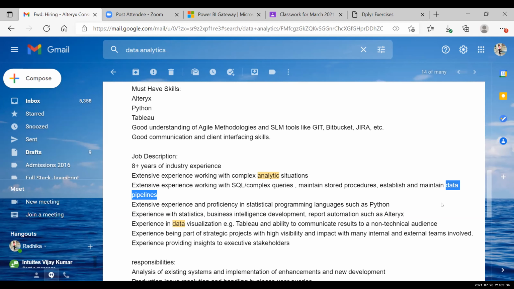So a data pipeline is basically, suppose you have some data in Excel, some data in PDF, some data in a CSV file, okay? And you have to put all this data into a database. Now every day these Excel, PDF, and CSV files get updated, so based on that, every day you have to update your database as well, right?